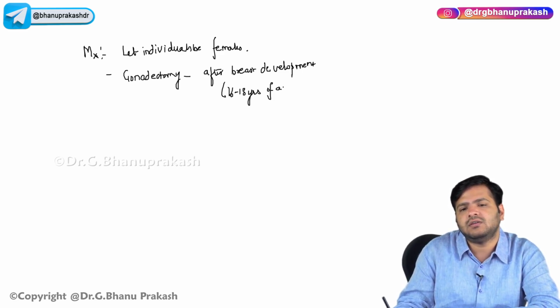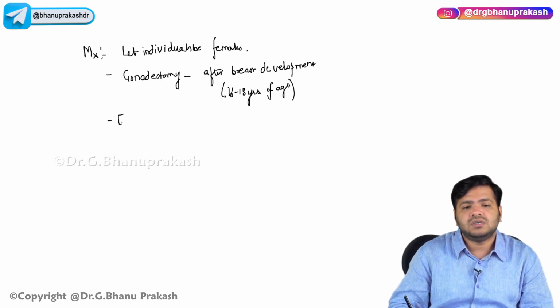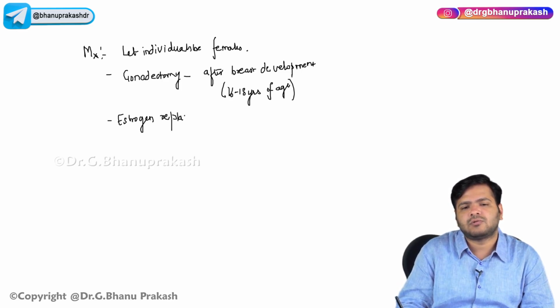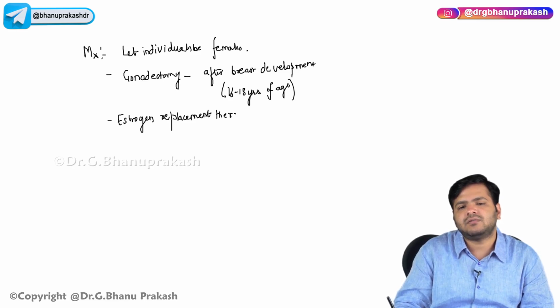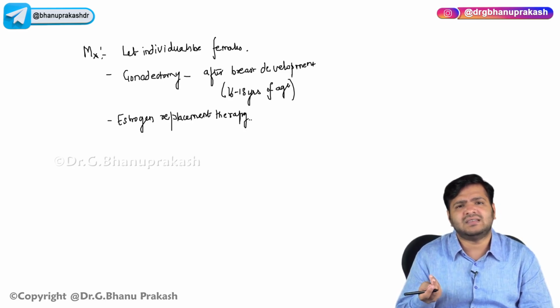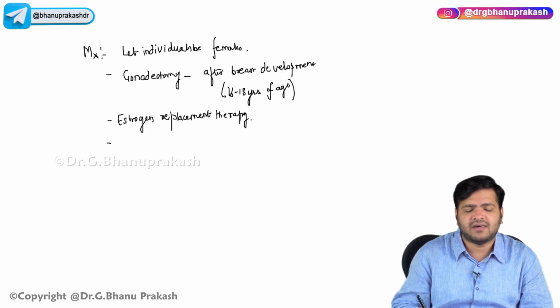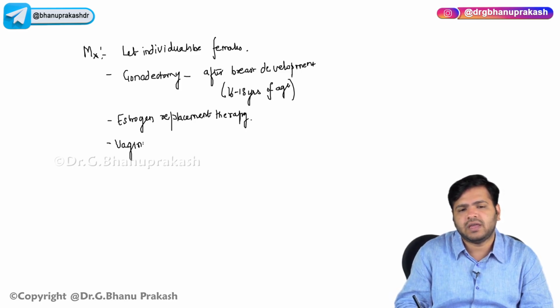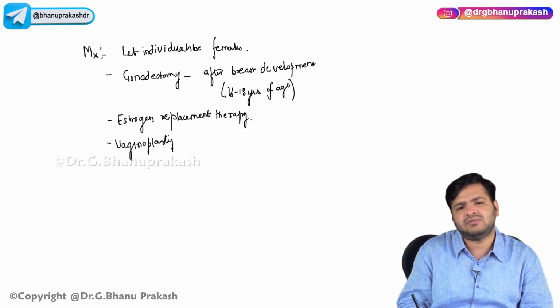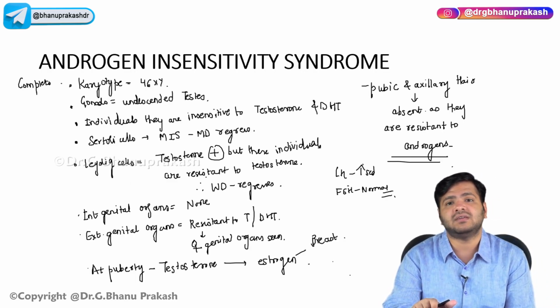You can also do estrogen replacement therapy. Progesterone is not needed as there is no uterus over here, and you can also do vaginoplasty. So this is something that you can do in cases of androgen insensitivity syndrome.